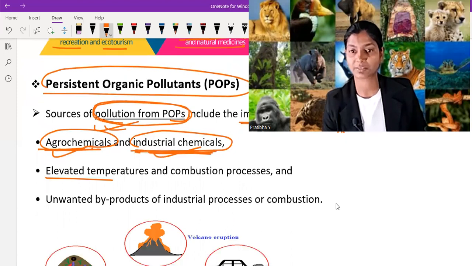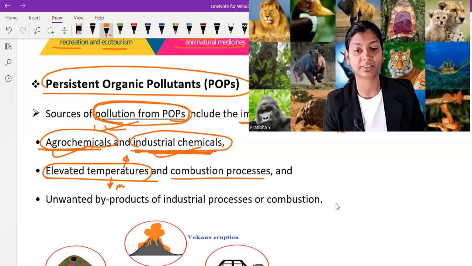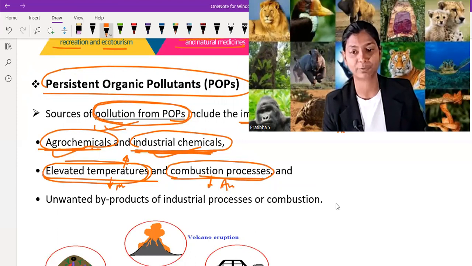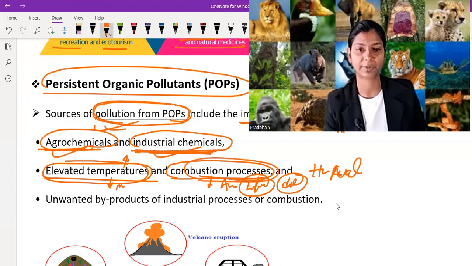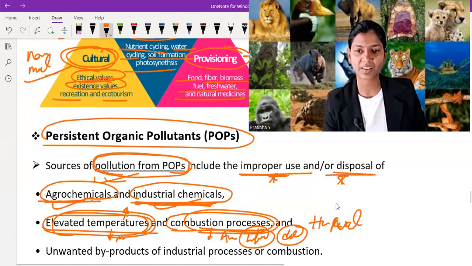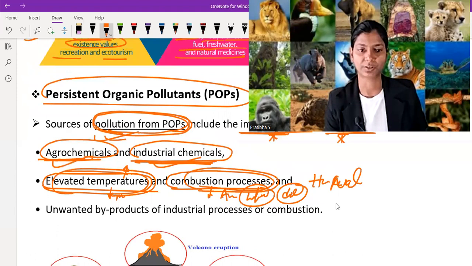Elevated temperature and combustion processes are also included under the POP. When temperature is increased, it creates pollution in the marine ecosystem because many animals die. They do not survive in that high temperature. So with elevated temperature and combustion processes, when combustion takes place, it pollutes the air and many life forms do not survive in that polluted environment and they may die. Another negative impact on nature and the climate. So combustion process, elevated temperature, improper disposal of agrochemicals and industrial chemicals come under the POPs.